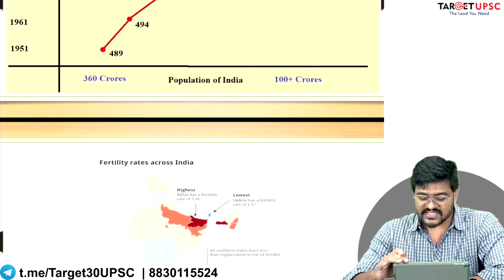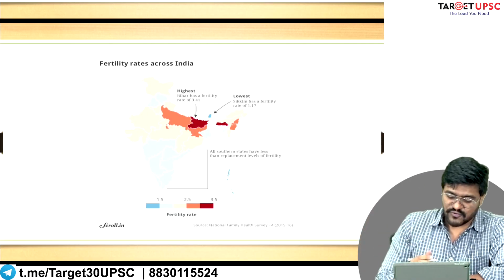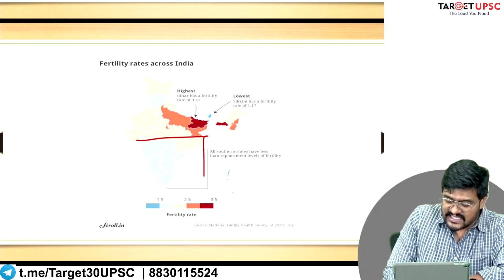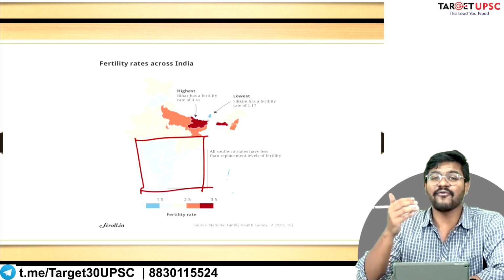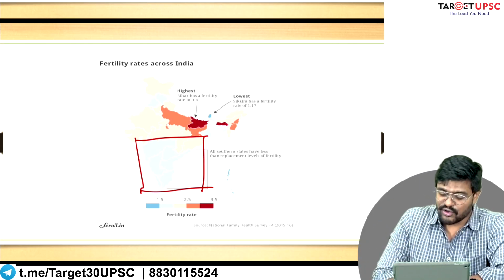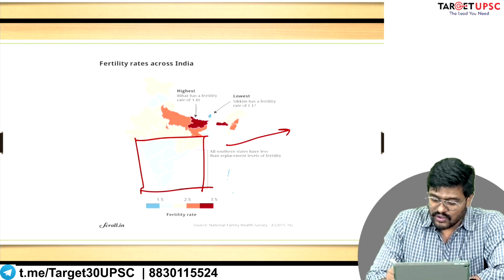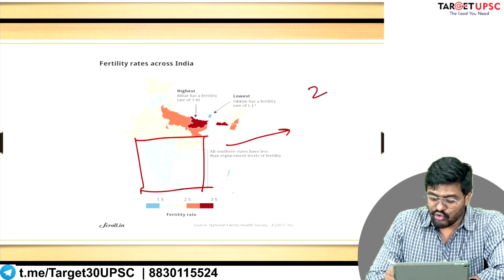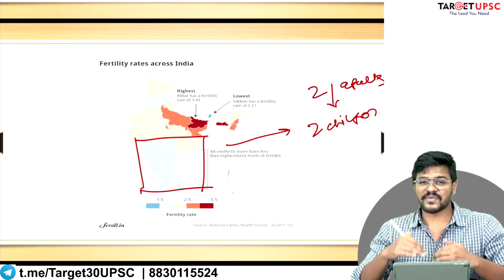Now, which are these states that have very high population growth? For example, all states colored in blue have a population growth rate below replacement level. What does replacement level mean? It means that if on average two adults give birth to two children, then after these adults are dead, they are replaced by two children.